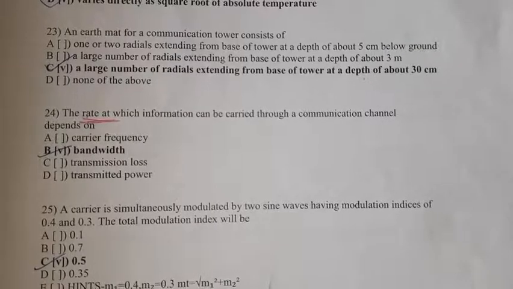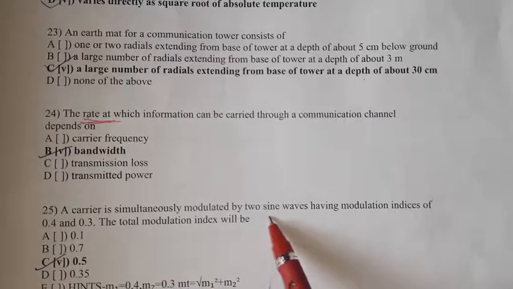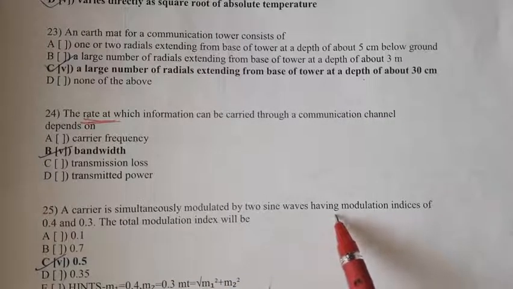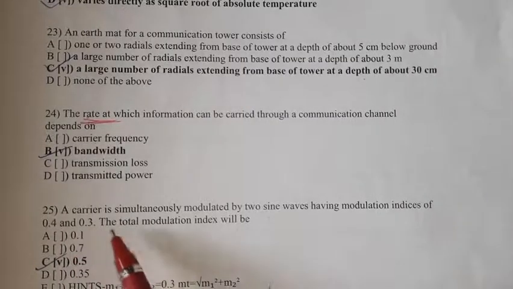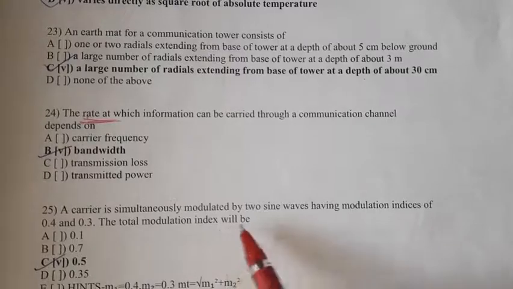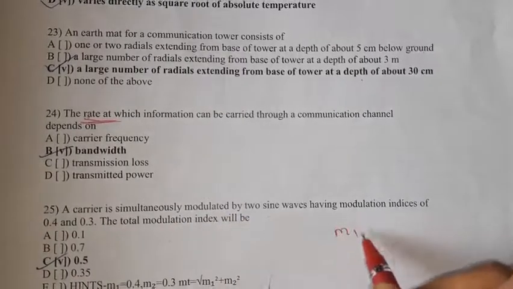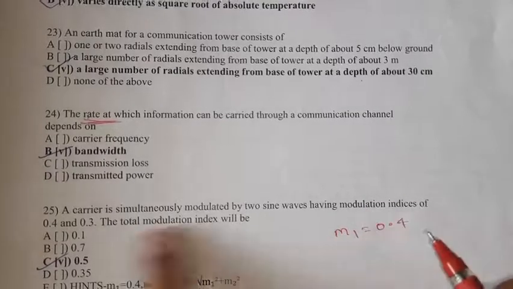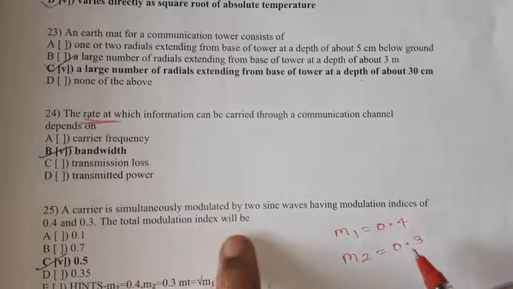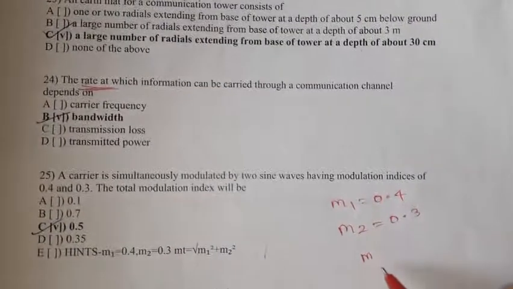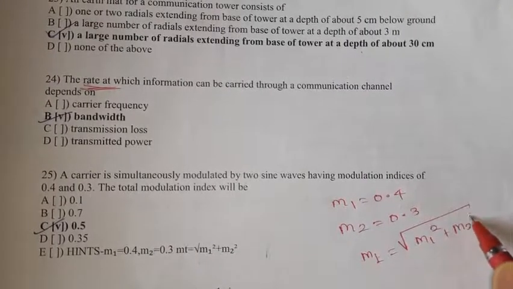Then 25. A carrier is simultaneously modulated by two sine waves having modulation indices of 0.4 and 0.3. What will the total modulation index be? So M1 equal to 0.4 and M2 is 0.3. The total modulation index MT is nothing but square root of M1 square plus M2 square.